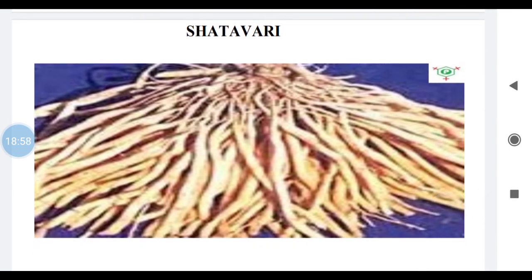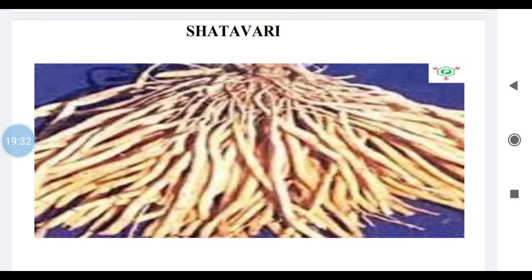Next is Shatavari. This is also an organized drug, and in the slide you can see the important roots of the drug. It is an organized drug. The other name of Shatavari is Shatamuli. Biological sources: it consists of dried roots obtained from the plant Asparagus racemosus belonging to family Liliaceae.